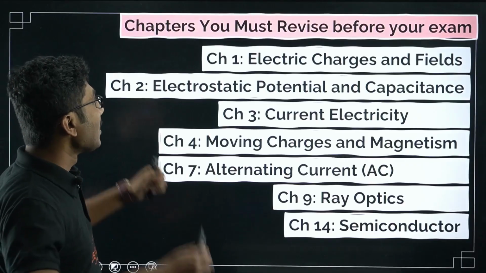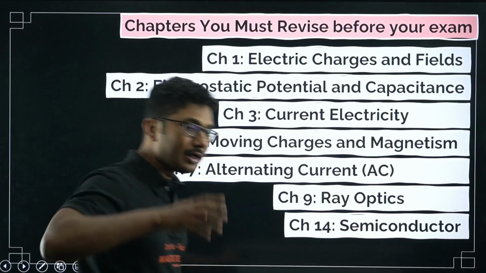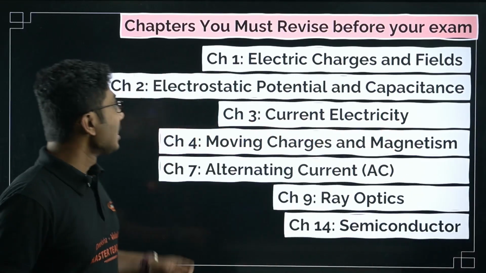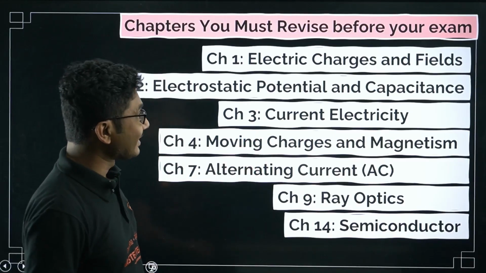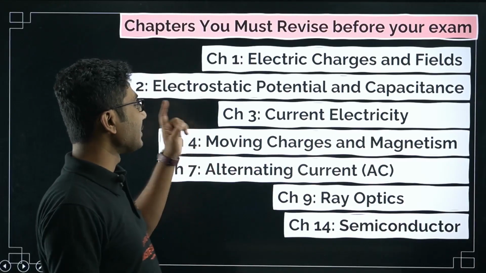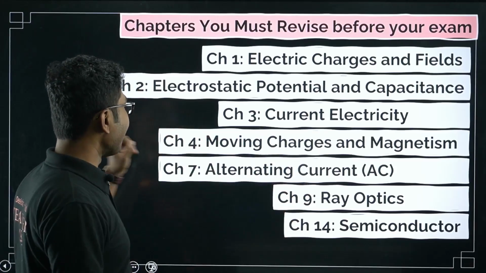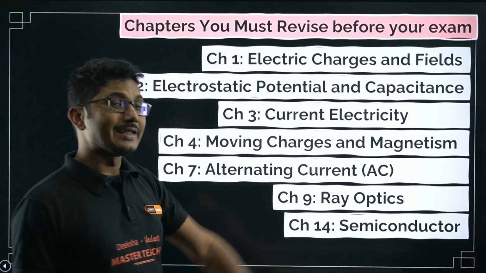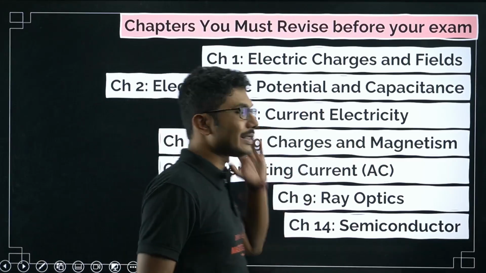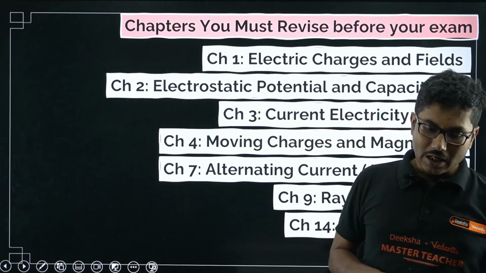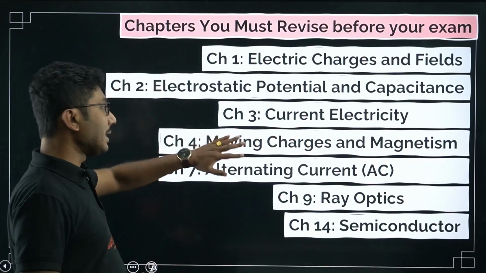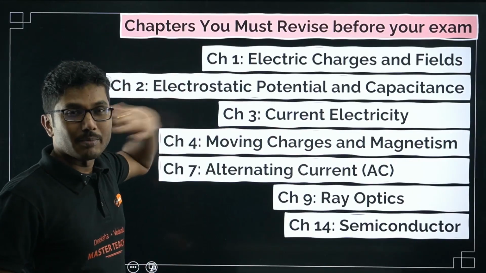So let's see. First of all, let us look into all the important chapters of your physics syllabus. Chapter 1 is electric charges and fields, chapter 2 electrostatic potential and capacitance, chapter 3 current electricity, chapter 4 moving charges and magnetism. These are the 4 must do topics. If you have not yet done any one of these chapters, then I cannot help you. You can skip that chapter for now, but these 4 chapters are a must to revise.